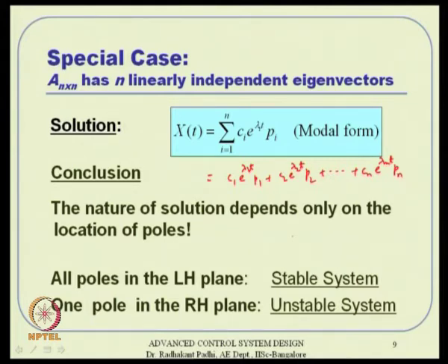And e to the power lambda 1 t, what we know is that it is e to the power sigma plus j omega. If I write lambda 1 as sigma 1 plus j omega 1, then e to the power lambda 1 t is nothing but e to the power sigma 1 t into cos omega 1 t plus j sin omega 1 t. We know that.